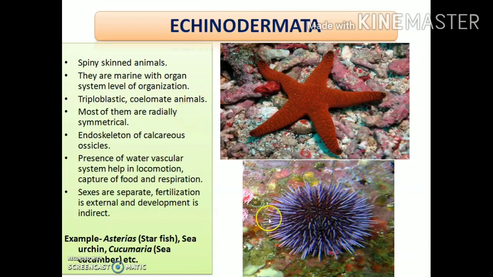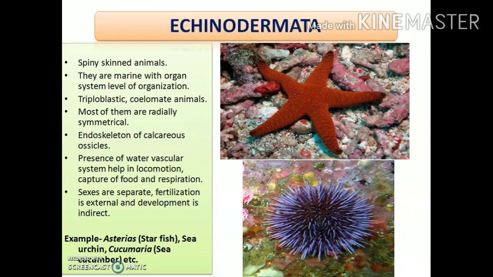Here you can see an example of the organisms under this phylum. This is a sea urchin, and can you see some spines are there? These elongated structures are the spines. So the animals which belong to this phylum have spines on their external body, that is on the skin, and so they are termed Echinodermata.